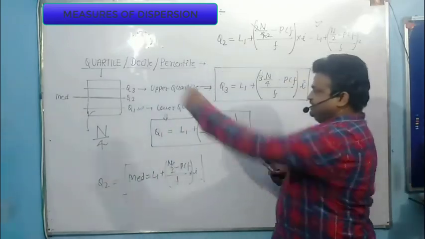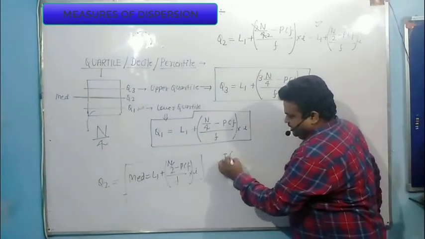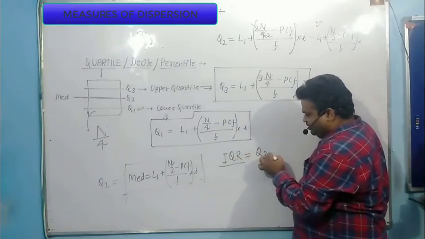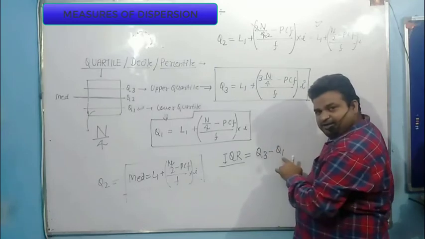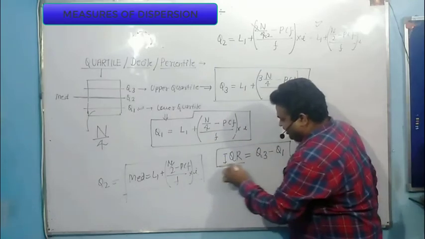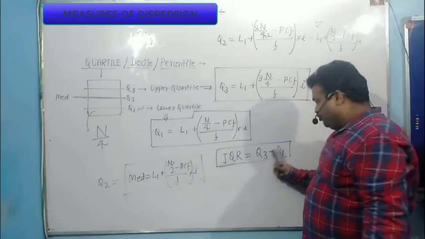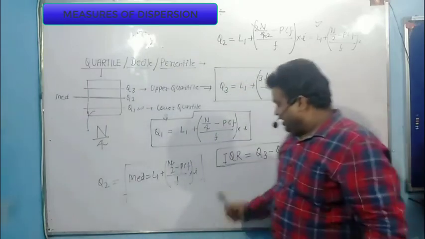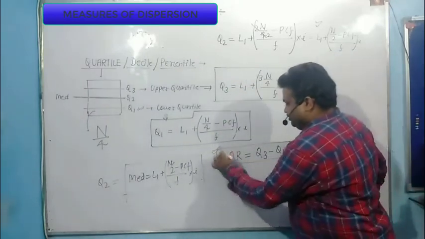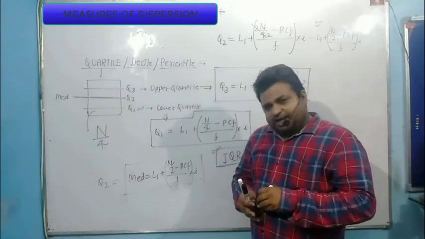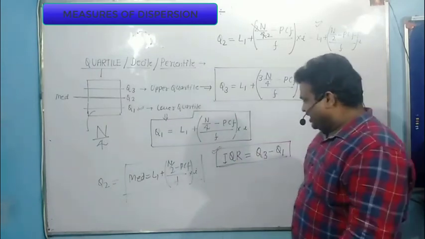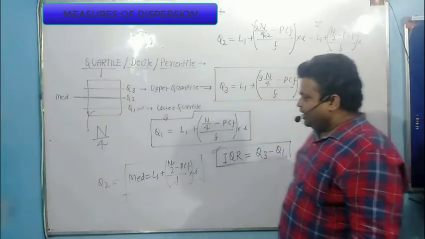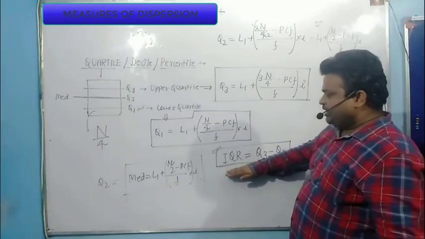Now what is the interquartile range? Interquartile range is nothing but the range between the upper quartile and the lower quartile. The difference between the third quartile value and the first quartile value, the difference between Q3 and Q1, is called the interquartile range. You will learn this in the upcoming classes. Interquartile range is Q3 minus Q1. So note down Q1, Q3, and how you calculate the interquartile range.